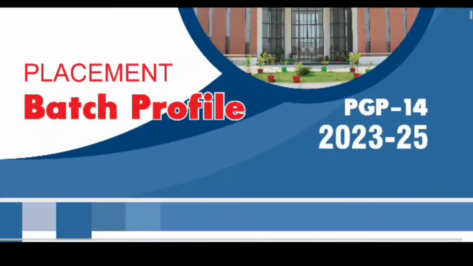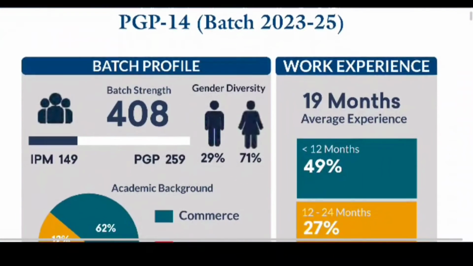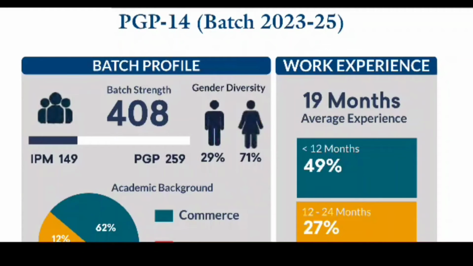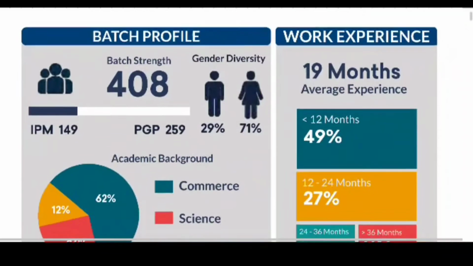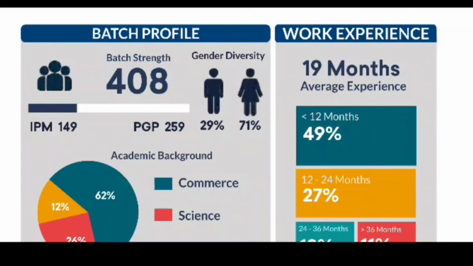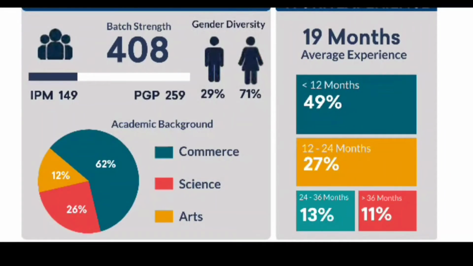Now if we consider the overall batch profile for IIM Rohtak, the batch strength is 408 students, and out of 408 students, 29% are male candidates and 71% are female candidates. If we consider the academic background, 62% students are from the commerce background, 26% from the science background and 12% from the arts background.